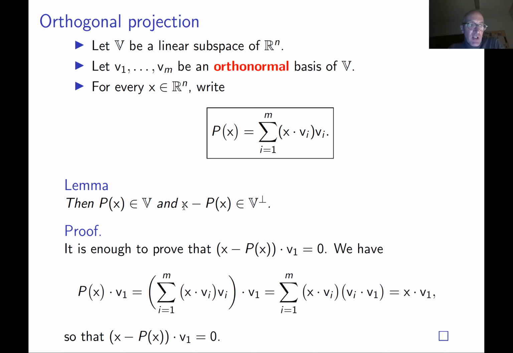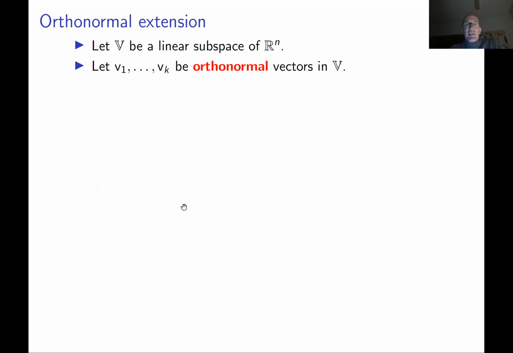Okay, now let us define orthonormal extension. So it's basically similar to the extension lemma, but for orthonormal vectors.